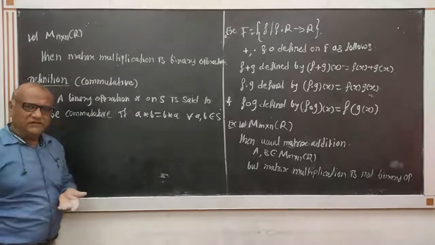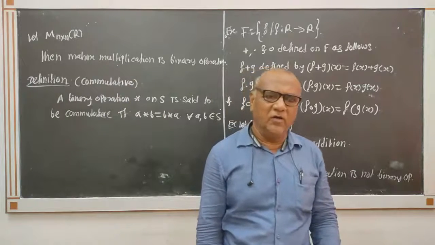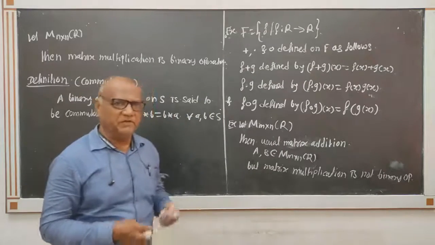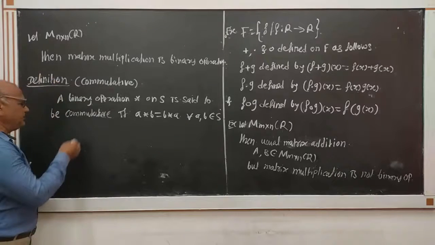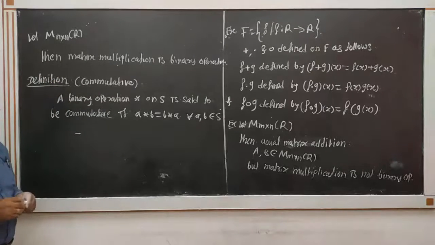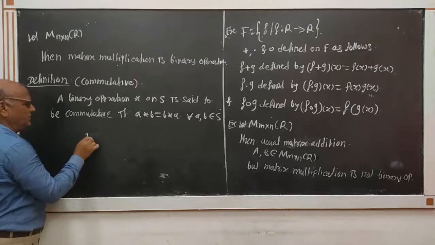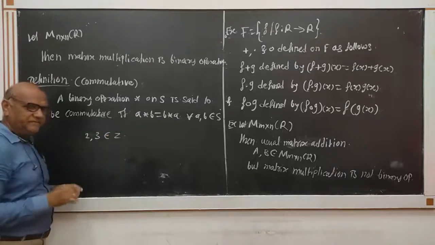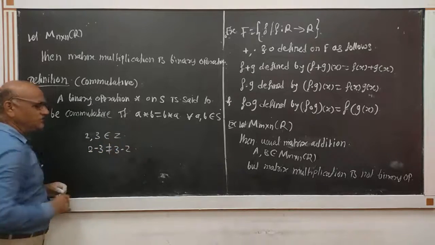Our usual addition and multiplication are commutative in the set of integers, rational numbers, complex numbers, real numbers. But subtraction does not satisfy the commutative property. Here if we take 2, 3 belongs to Z, then 2 minus 3 is not equal to 3 minus 2.